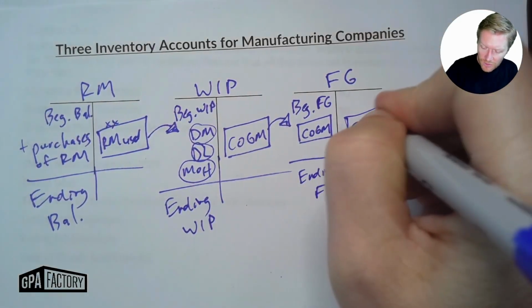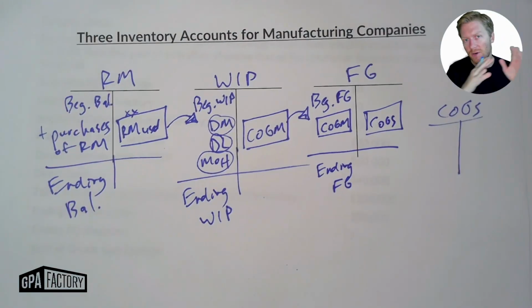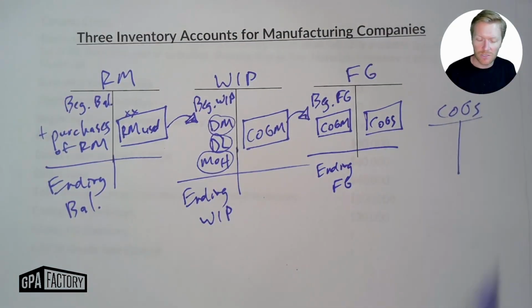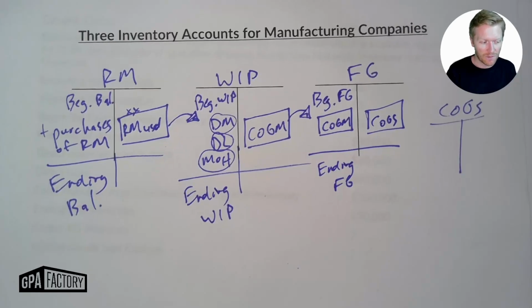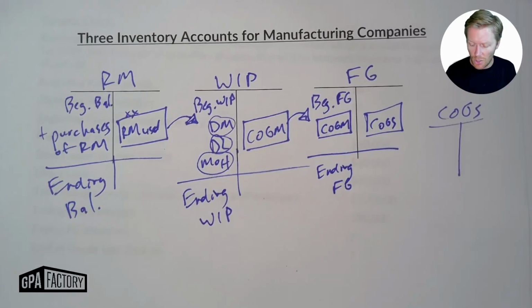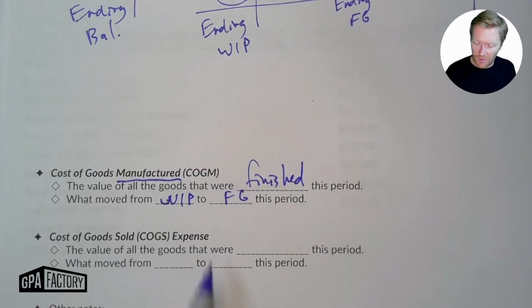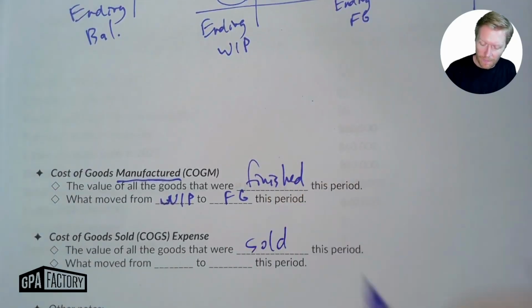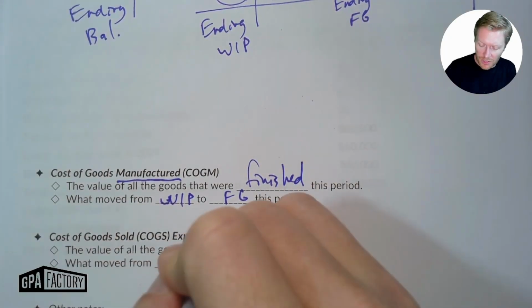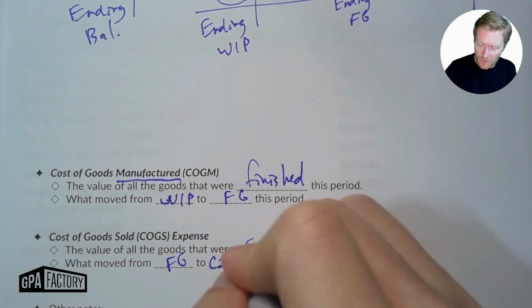So cost of goods sold means that we have finished those goods. They were surfboards that were just hanging out on the shelves. We've actually sold them now, so then that goes over into cost of goods sold. Okay, cost of goods sold expense, the value of all the goods that were sold this period and what moved from finished goods to cost of goods sold.